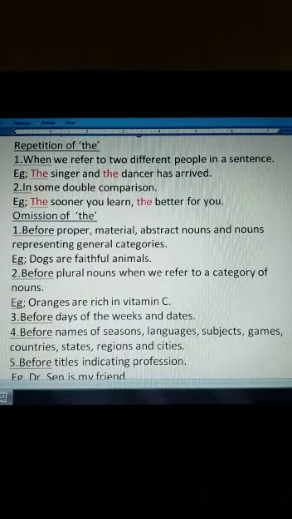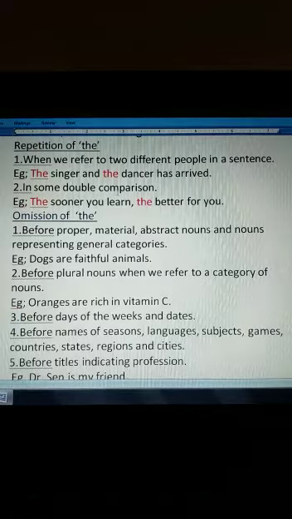When do we repeat the in a sentence? When we refer to two different people in a sentence, like the singer and the dancer has arrived. In this sentence we are talking about two different persons, the singer and the dancer. If I say the singer and dancer, that means one person is both singer and dancer. So here the will be used twice when we refer to two different people in a sentence.